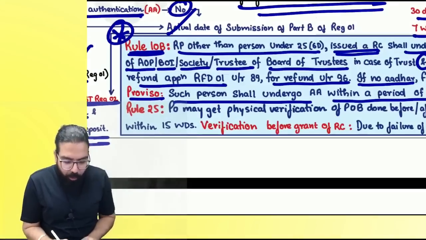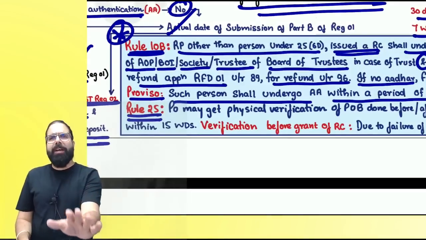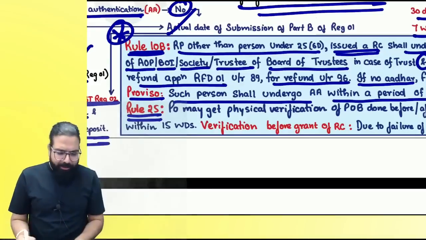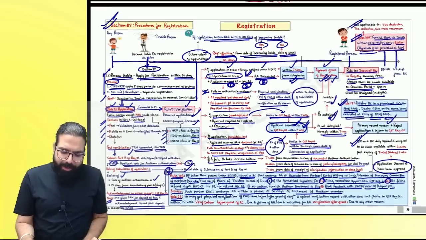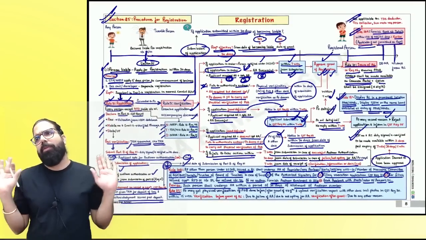The next one, I think rule number 10B is good. Rule number 25 goes ahead and says, rule number 25 is just the power with the officer that he can come and do physical verification. Are we clear, everyone? Verification can be done before also. Verification can be done after grant of registration also if he has a doubt.